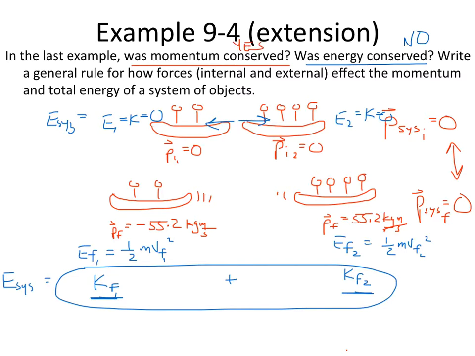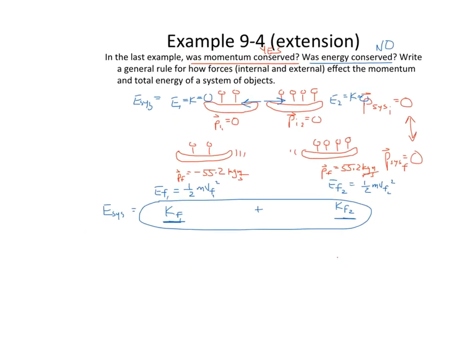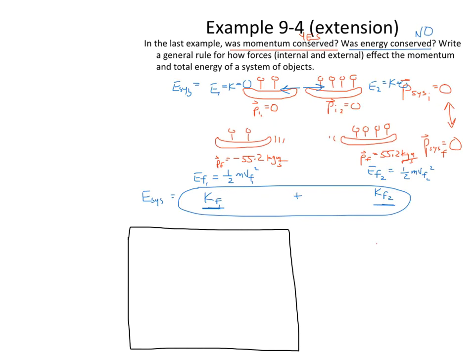Yes. All right. So for this last part right here, where it says write a general rule for how forces, internal and external, affect the momentum and total energy of a system of objects, what I'm going to do for that is take all this stuff and just shrink it down a little bit and give us a little more space. And I'm going to write it in the form of kind of like a matrix. All right, and I'll show you what I mean here in just a second. I've got a 2 by 2 matrix.